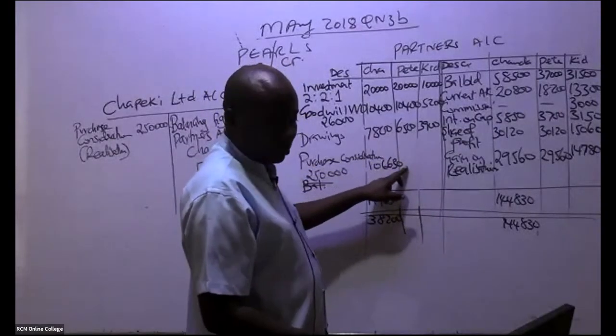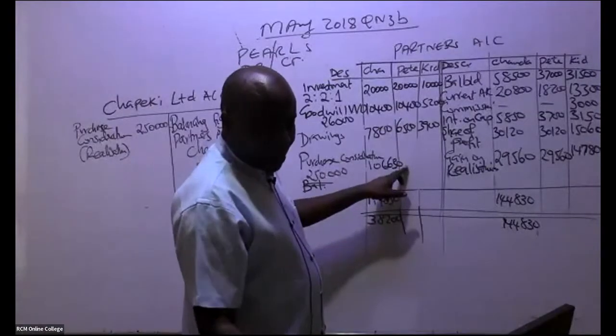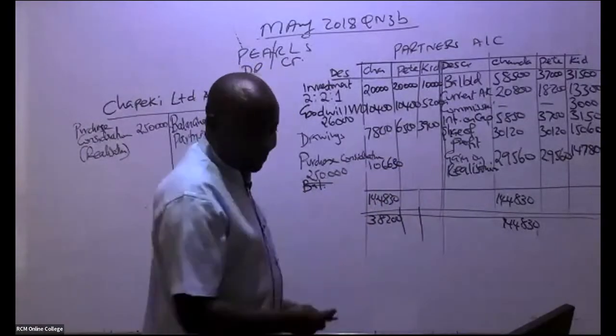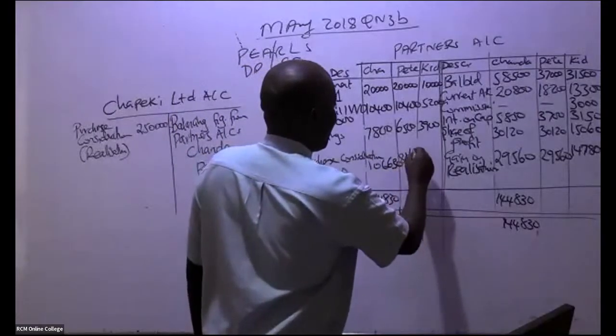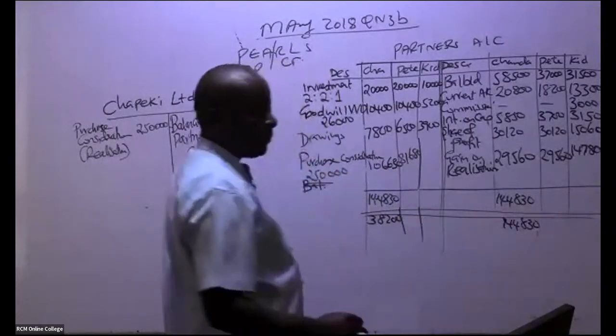Balancing figure for Peter. They're telling me it is 81,680. I'm being told it's 81,680, like that.